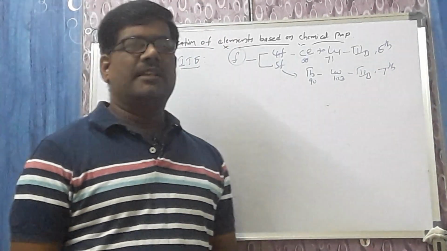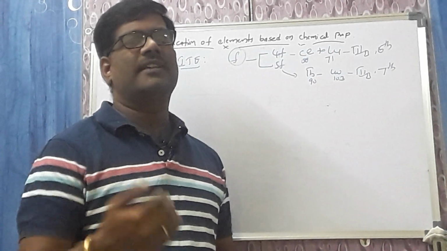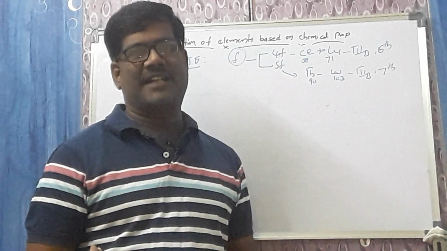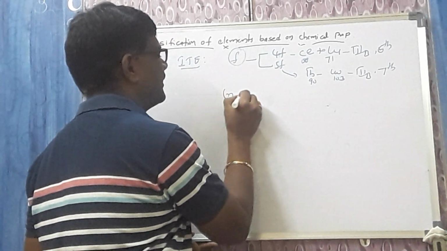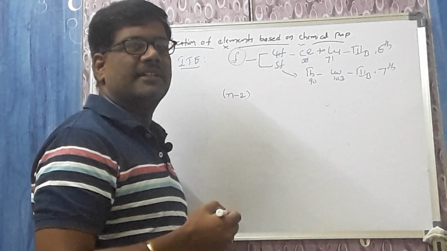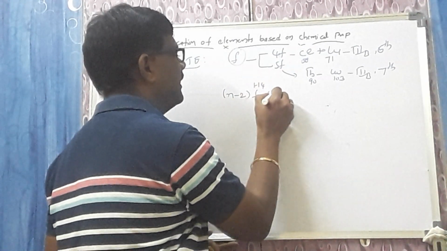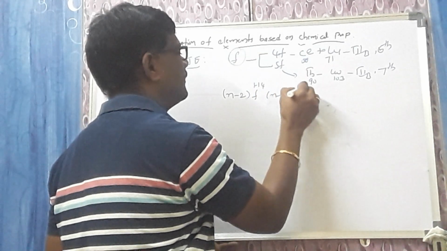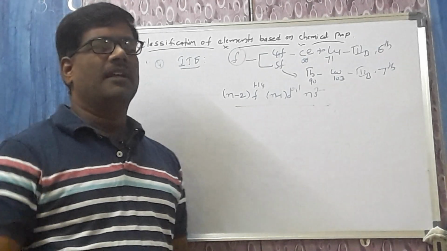Ultimately, we can say all the inner transition elements are all the f block elements, two series, 4f and 5f, the lanthanide elements and actinide elements. And the valence electronic configuration of these elements, if you observe, the differentiating electron enters the antepenultimate shell f orbital from 1 to 14, (n-2)f1-14 (n-1)d0-1 ns2. This is the valence electronic configuration of the f block elements.